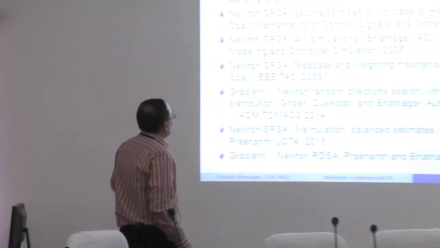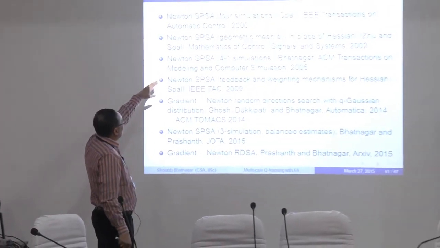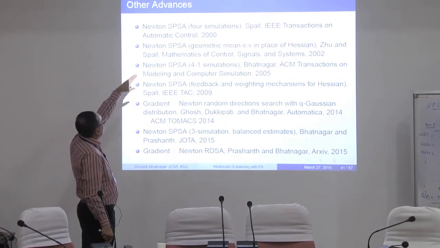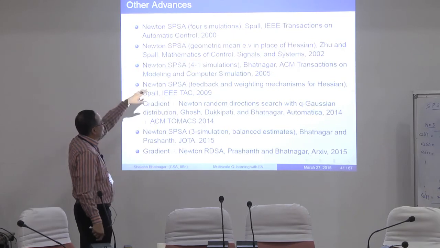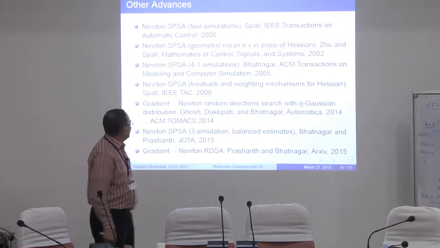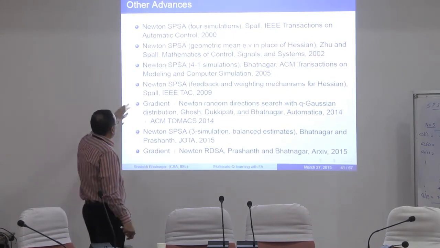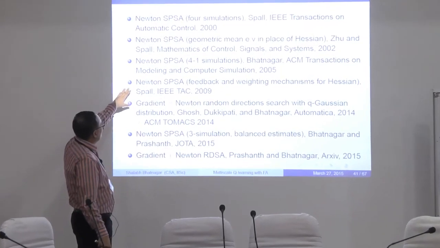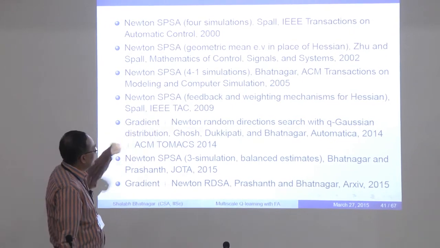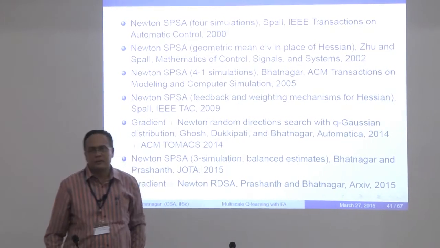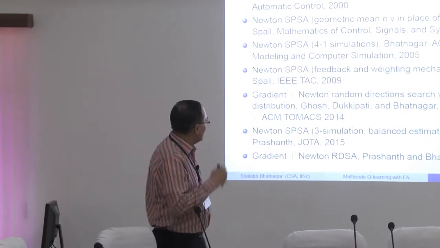And then we had our own algorithms. The algorithm by Spall used 4 simulations. What we did was algorithms that use anywhere between 4 and 1. And then there was this modification to the same algorithm by Spall. He used a weighted feedback mechanism to tune up the Hessian.